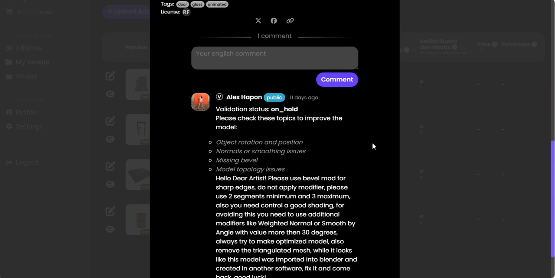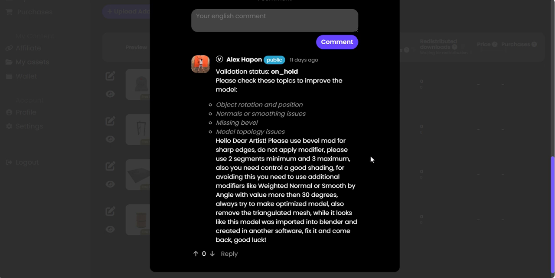So I come down here. Alex Hapon, I'll say thank you very much, it's 11 days ago. So thank you very much for the review. Now, I've got to fix these issues. I think, seriously, for a free model, there's nothing wrong with the door. It's perfectly fine. But in object rotation and position, yeah, that's perfect.